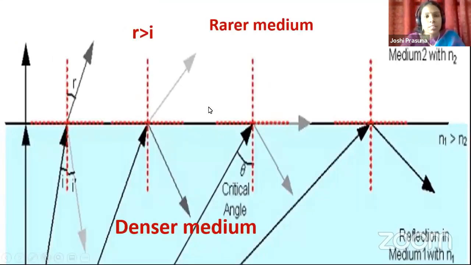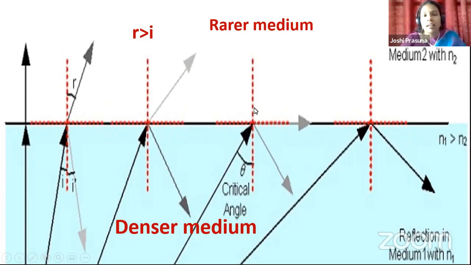Come to the next point. Okay, children, the next case where you are increasing the angle of incidence step by step. As you increase the angle of incidence step by step, what we observed in the previous slides is that the angle of refraction is also increasing, isn't it? So the refracted ray is moving further and further away from the normal, isn't it? So as you increase the angle of incidence, you will reach a situation where the angle of incidence is equal to theta.